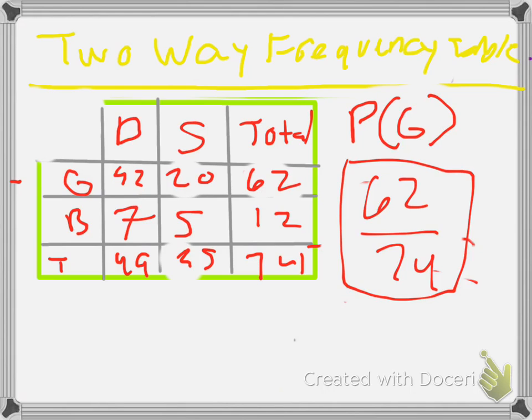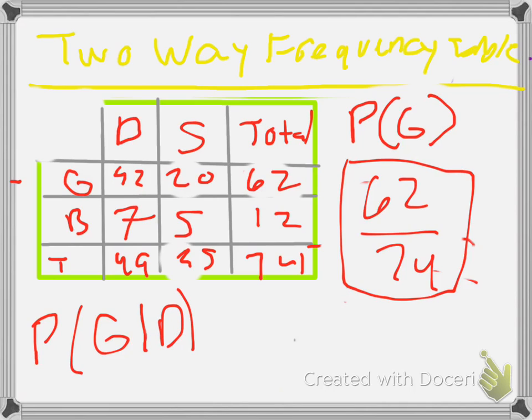Now, say we want to find the probability of girls or dodgeball. Let me rephrase my question.